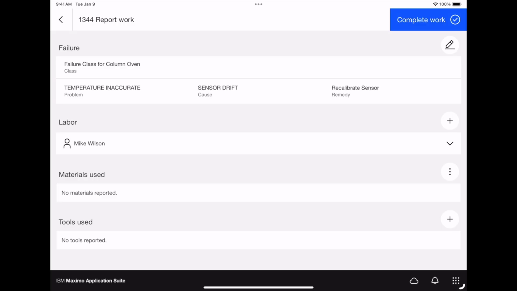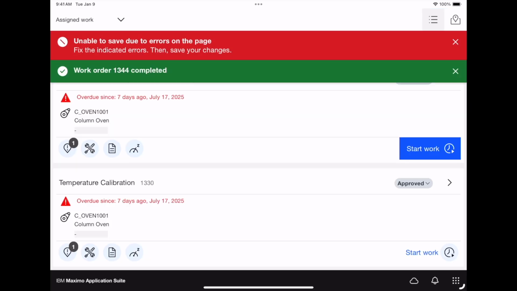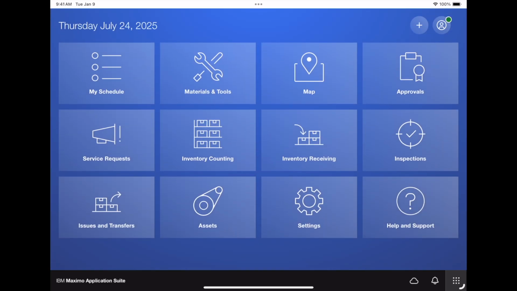He can then list any materials that were used, tools that were used, and once he's done that, he can complete the work order. And now Calvin is done with his task, and we have fixed the column oven and made sure that the batches were able to be released.